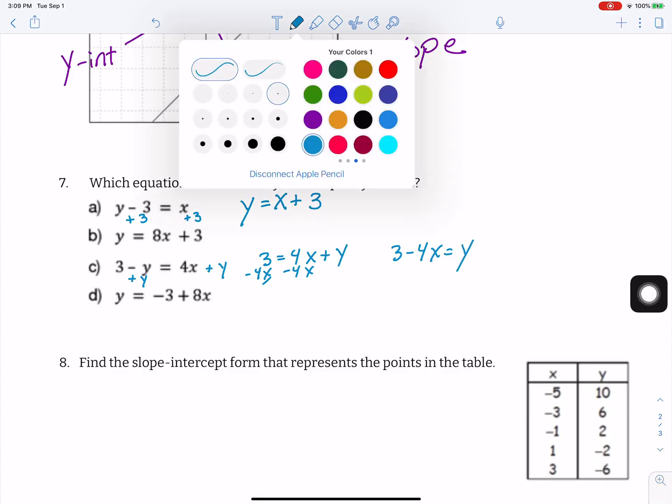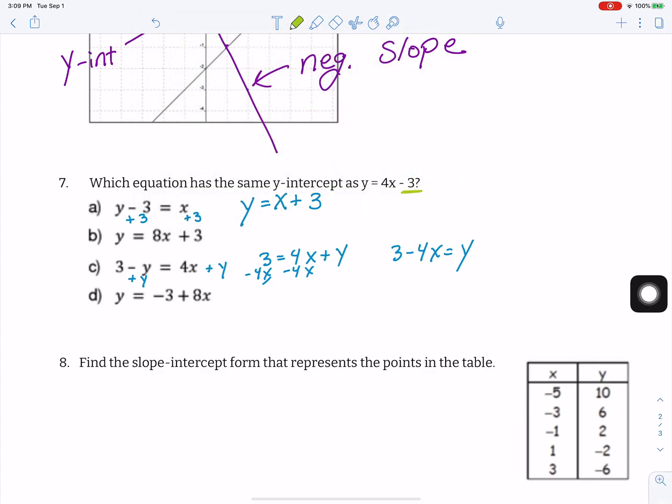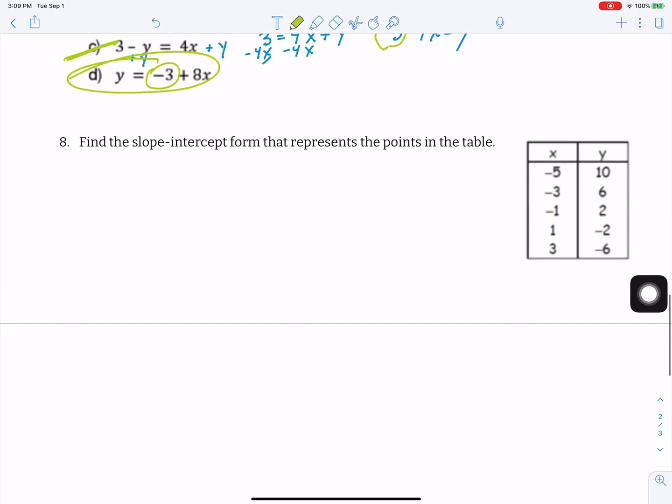So looking at my equation here, I need a negative 3. I can easily see that letter A does not have a negative 3 when I rewrite it. Part B definitely does not have a negative 3. Part C, if I'm looking over in here, this is still a positive 3. That negative 4 after it does not affect it, but here we have a negative 3. So it would be part D, they would have the same y-intercept.